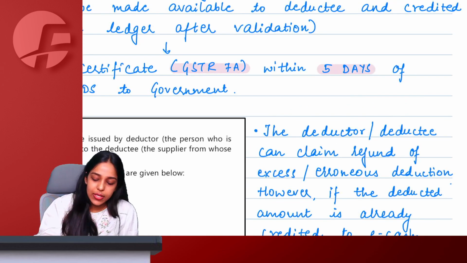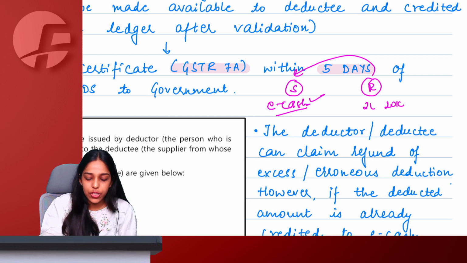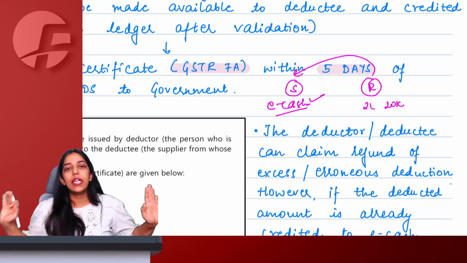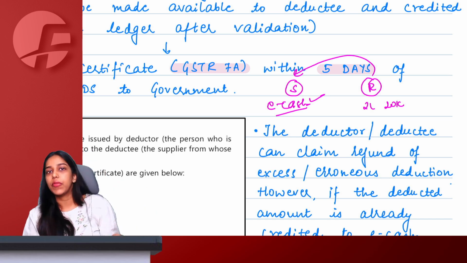However, let us say the recipient deducted 2 lakh of TDS instead of 20,000, but the supplier, the deductee, also got the credit of the same in his cash ledger. Then after that you cannot go and ask for a refund, because understand, government has already given this in your cash ledger. Now if you ask for refund also, it will be double the amount that you are getting.